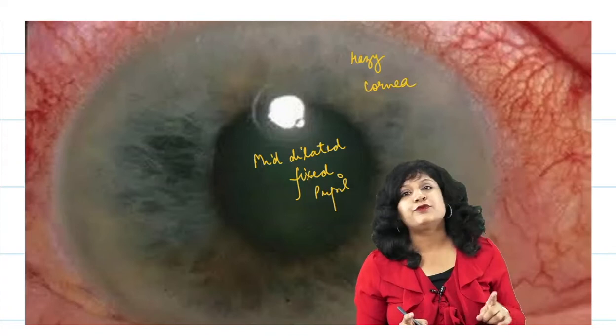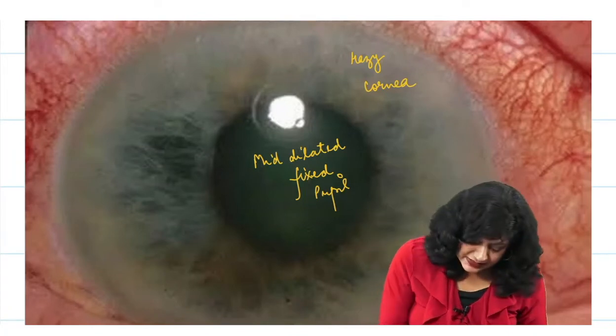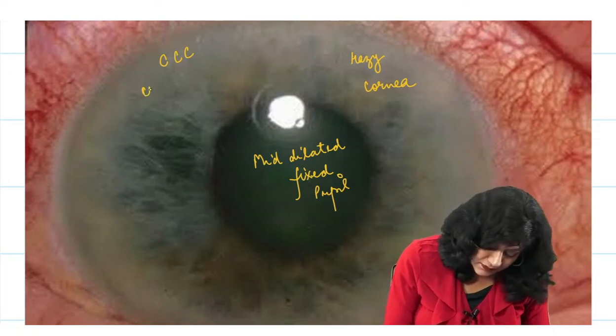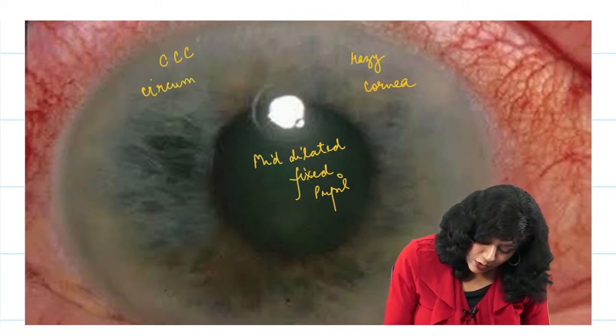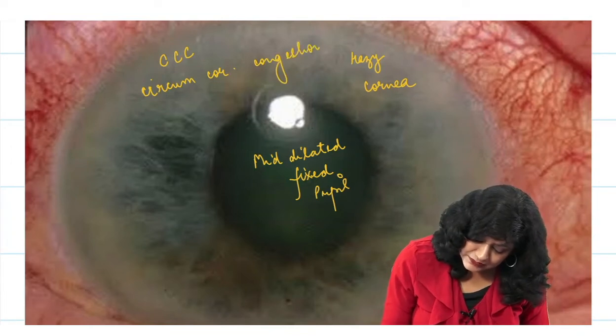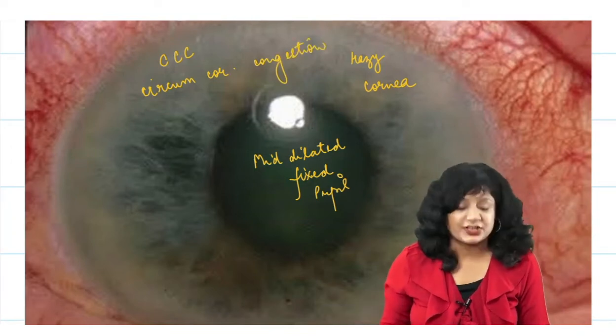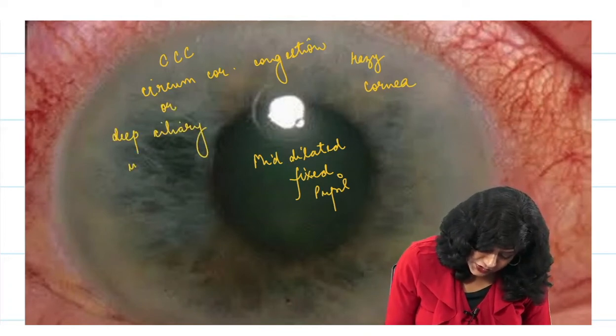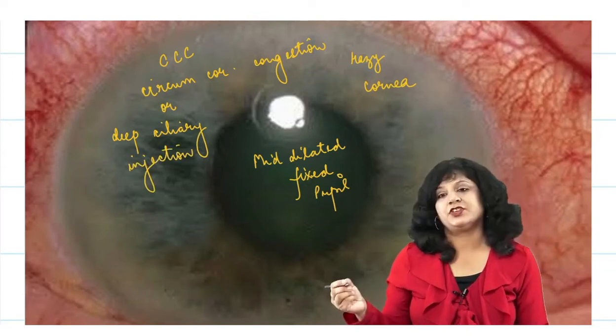Now what is the type of congestion that you get here? This is called circumciliary or circumcorneal congestion, or it is also called deep ciliary injection.